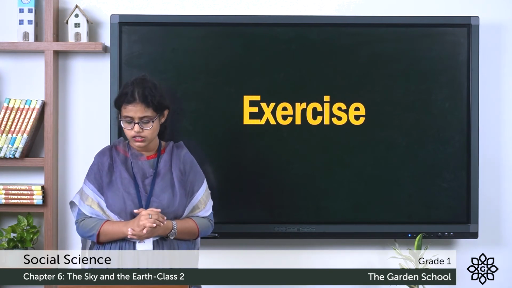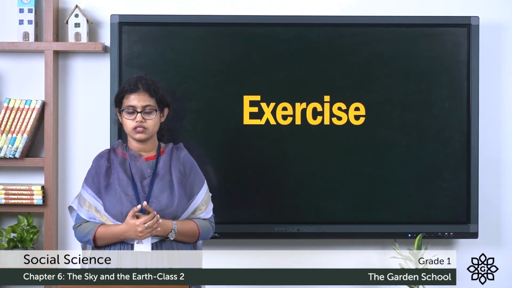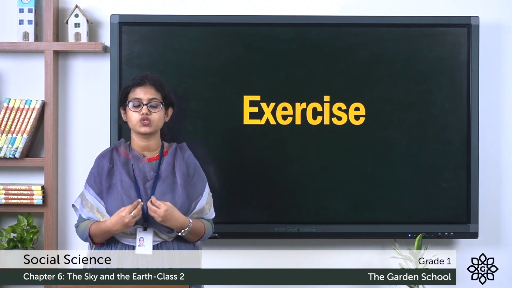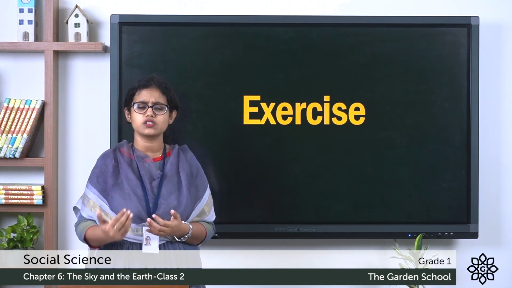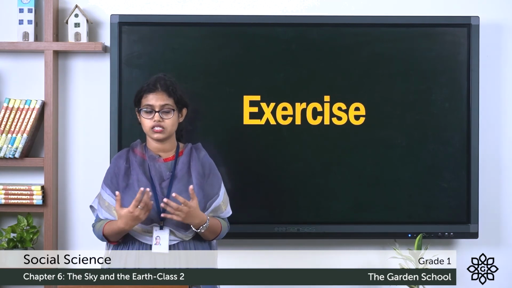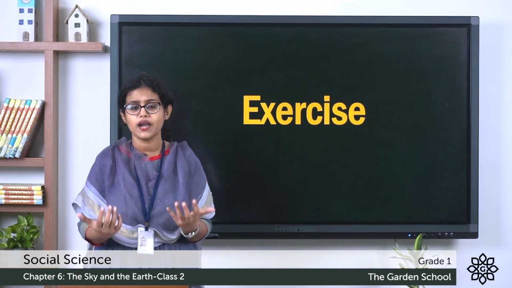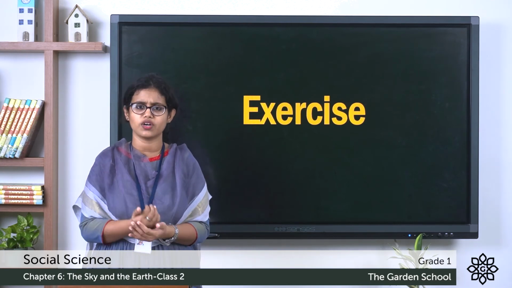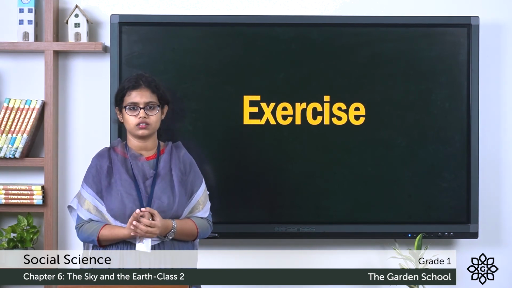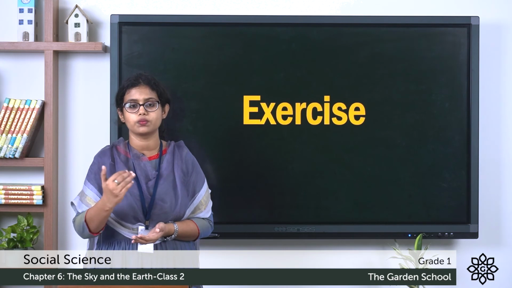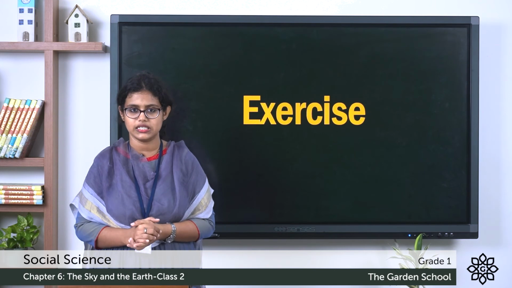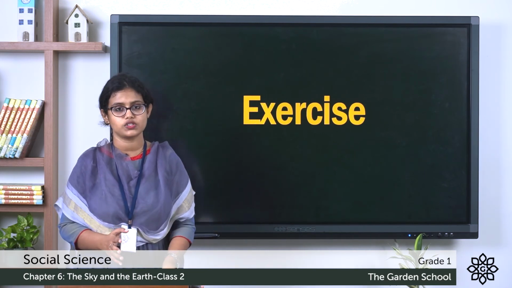Here what you have to do is, you have to list some activities that you can do to save our earth. So earth is our home and we have to save our earth. And you can make a list of activities and ways that we can save our earth. We can save our earth by saving water, planting more trees. So likewise, you can write about some of the activities of how we can save our earth. You can write it down in your notebook with the proper date. So once you have done this, you can send it to me through Microsoft Teams. So that is all about this chapter.